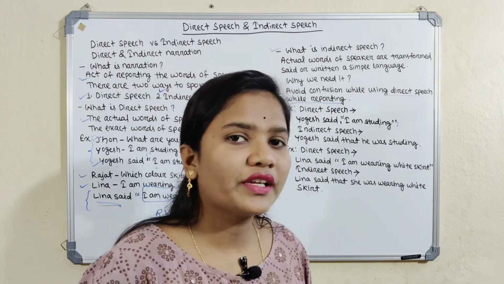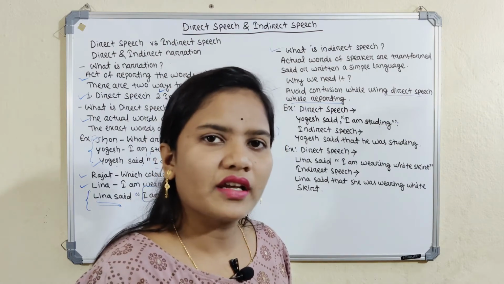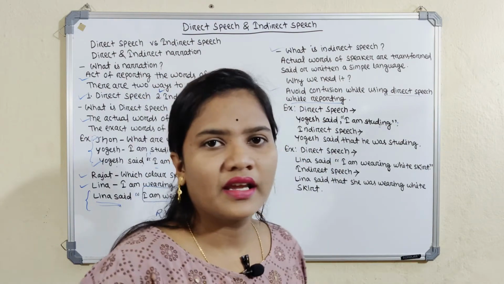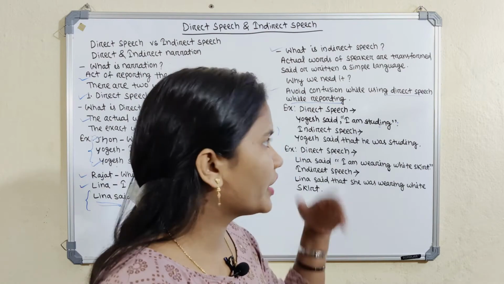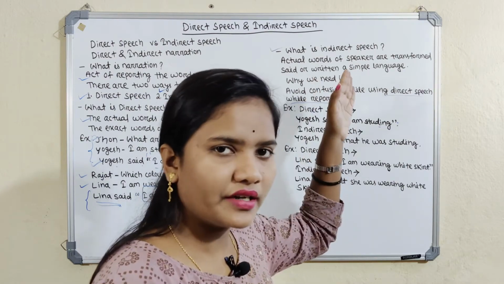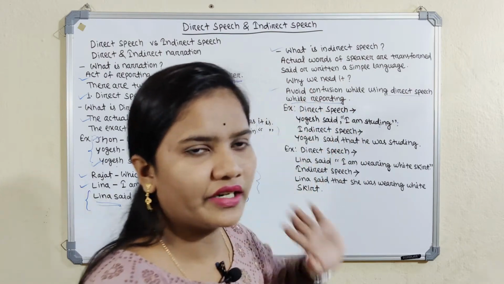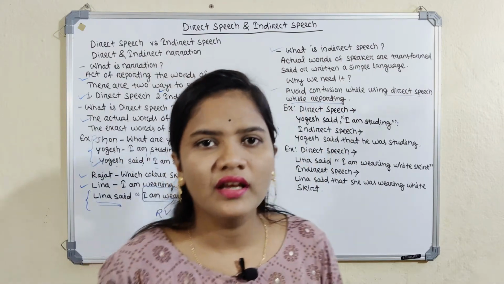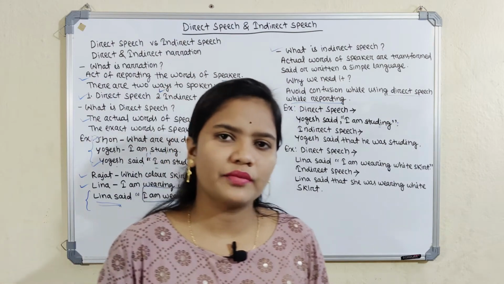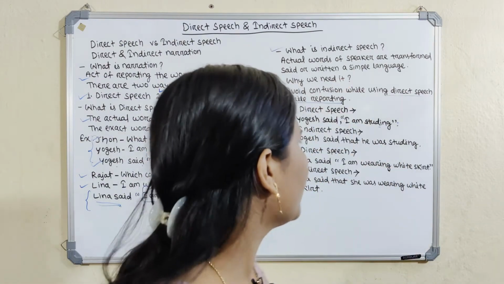In direct speech we tell every word in a complicated way, but in indirect speech the direct speech is converted into simple language. Simply put, to avoid confusion we need indirect speech.